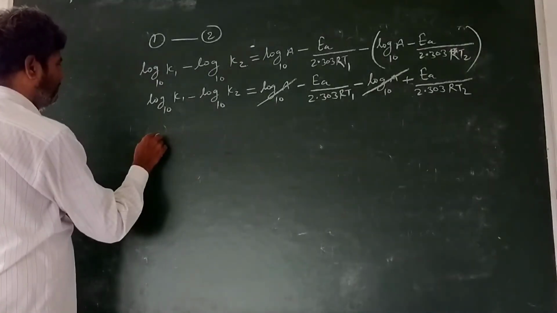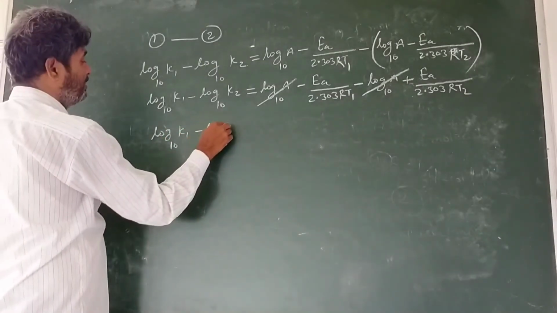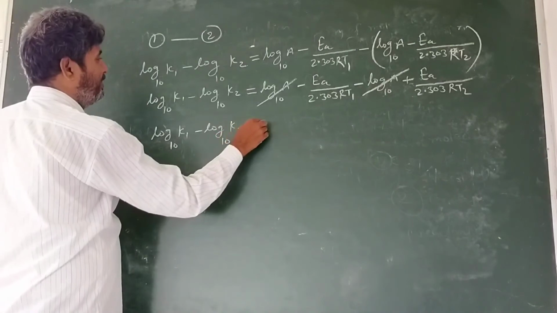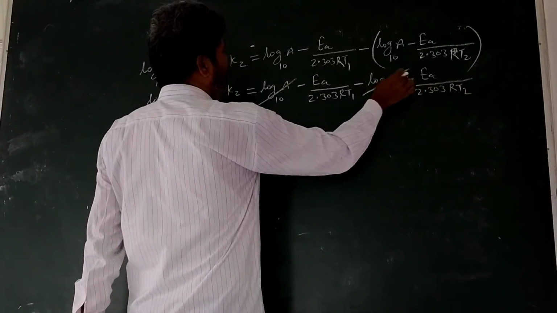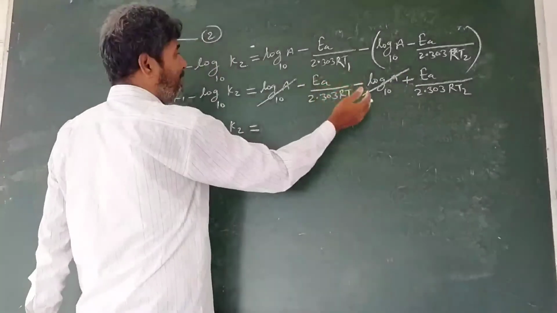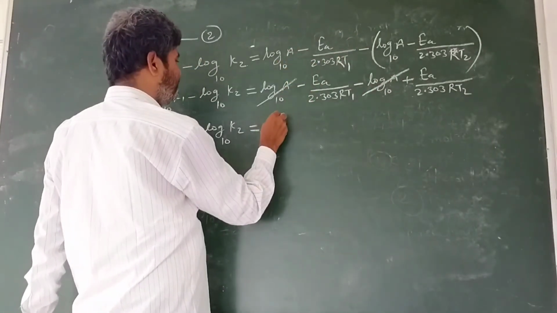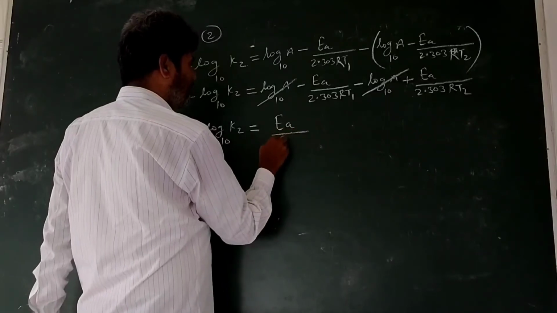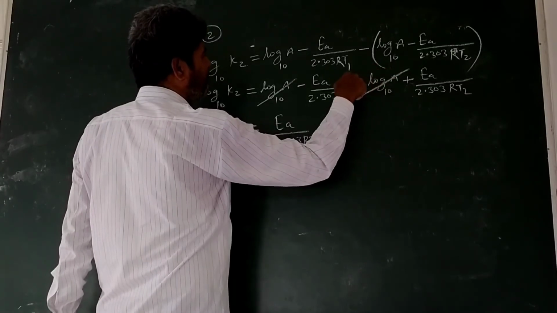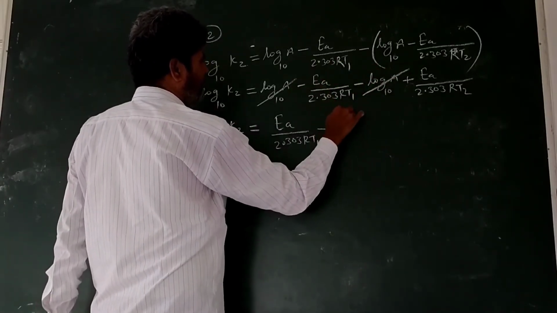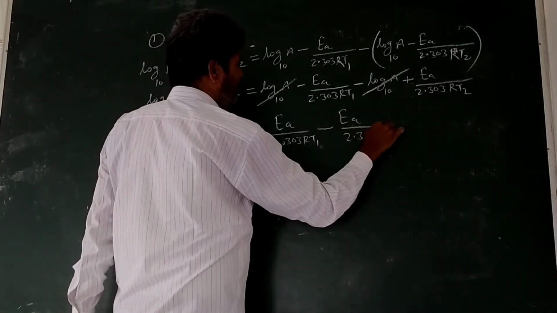Thus, log K1 on the base 10 minus log K2 on the base 10 is equal to: here EA has a positive value and this has a negative value. We write positive first, EA upon 2.303 RT2, then negative, EA upon 2.303 RT1.